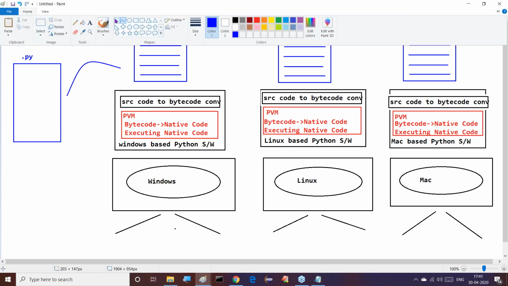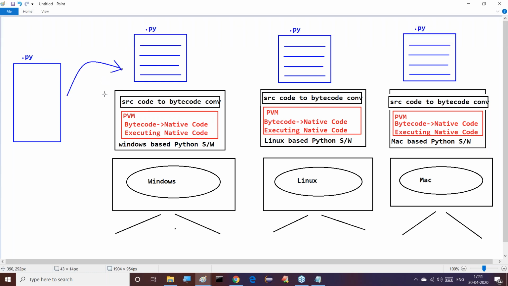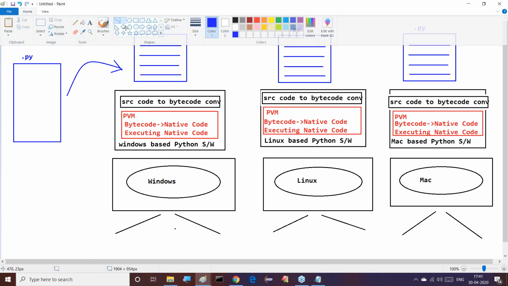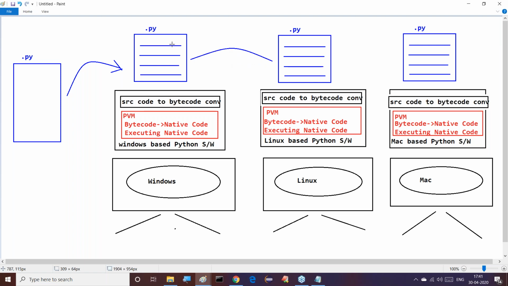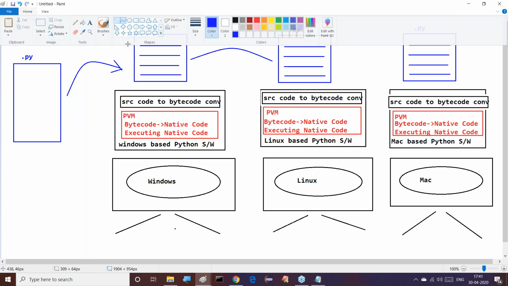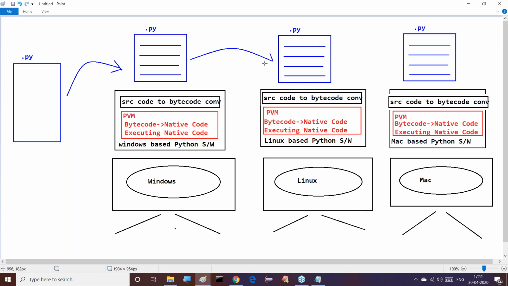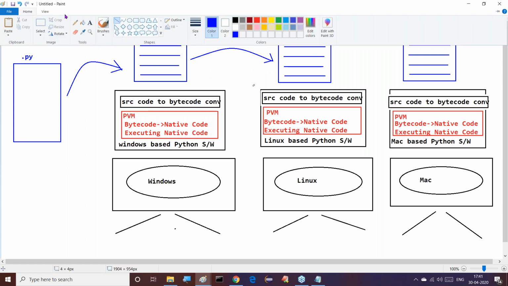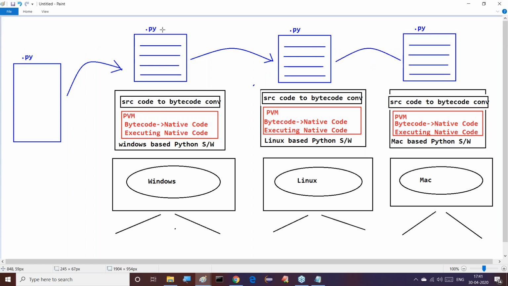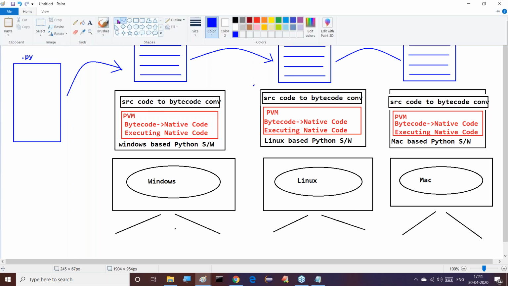Same program, whatever program I prepared, the same program I executed on Windows. There I have seen some results. Then once I completed that, I will send the same program to Linux. There also we executed it. Here we are able to get output. Now similarly the same program I copy to the Mac operating system. There also I can execute it.